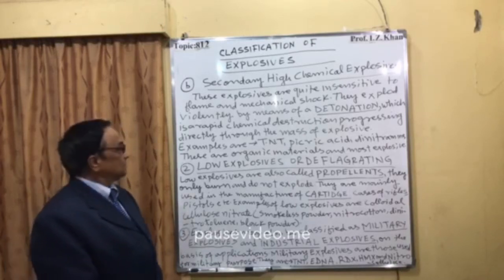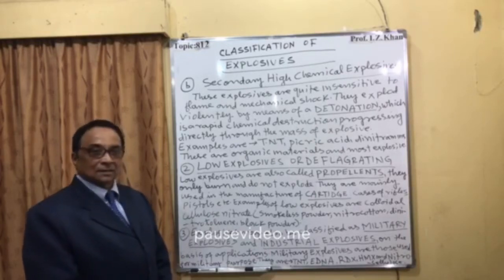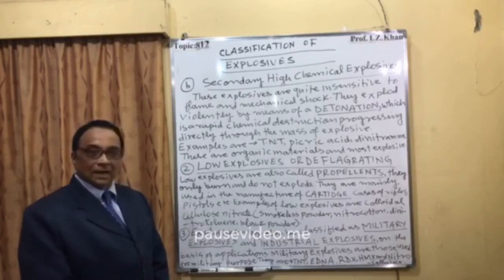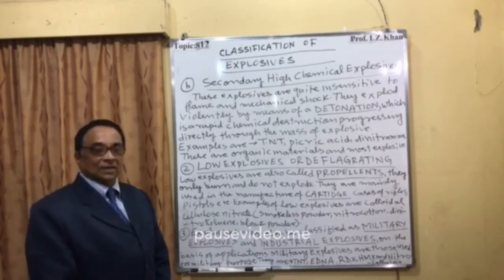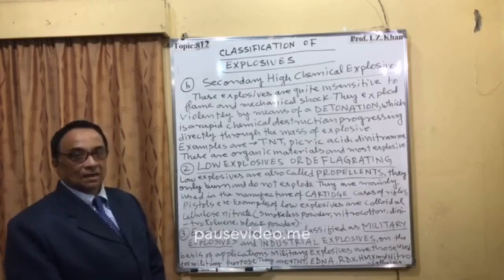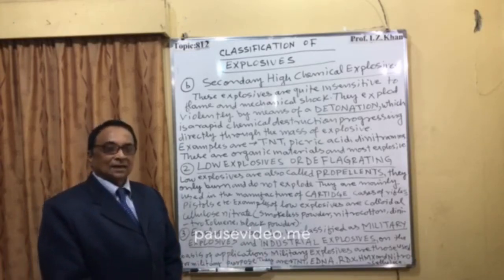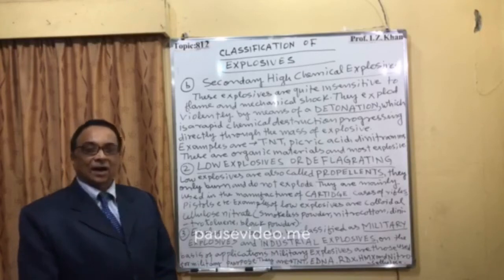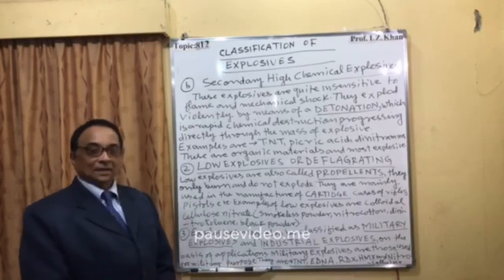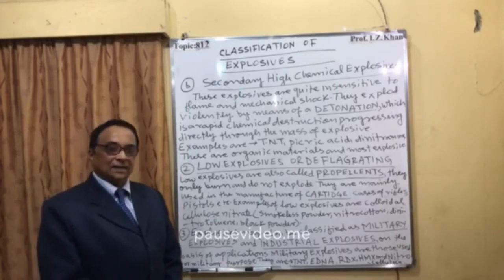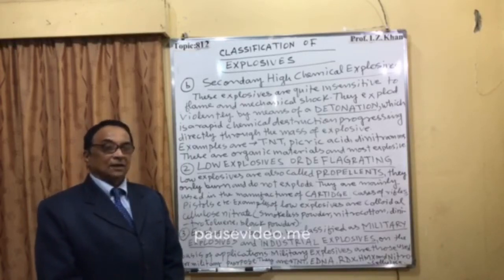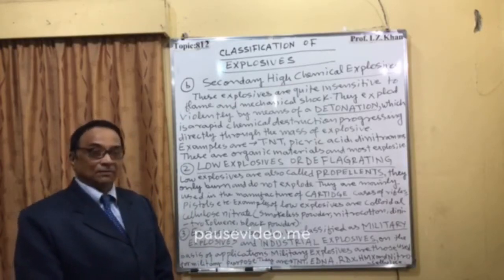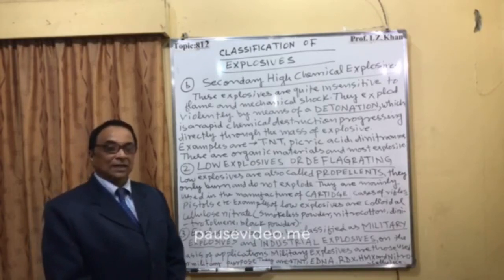These are examples: TNT, trinitrotoluene, picric acid, and dinitroamines. So TNT, picric acid, dinitroamines, they are the best examples, and actually these are the secondary chemical explosives. They are organic derivatives, nitro compounds, and these organic nitro compounds are very explosive and dangerous in terms of heat, evolution, and smoke.